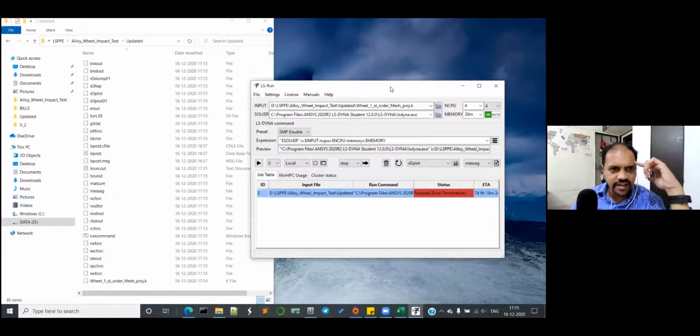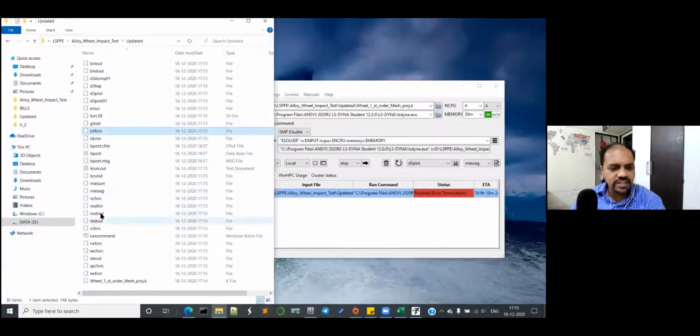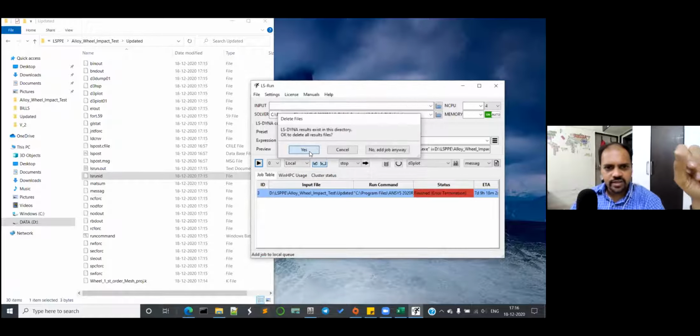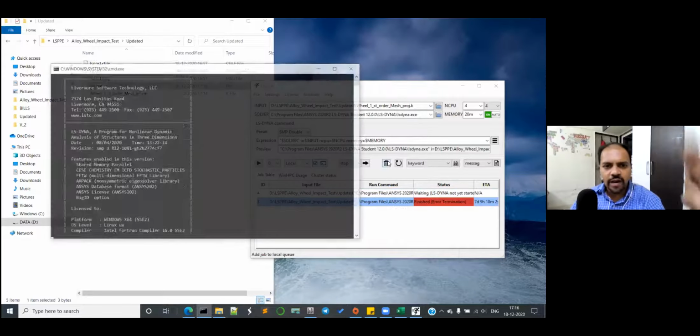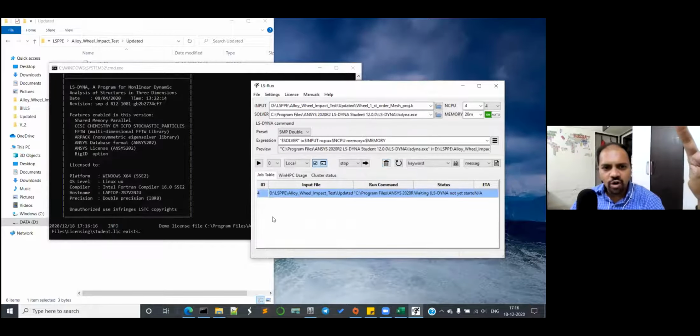So it has an error. Again, open the message file. One second, I will give you a better option, which Mohammed suggested. Can you see where local is written? Next to that there is a box. Click on it, and now start the analysis again. A black window will pop up, and what you are doing will be seen there, which is actually a message file. Just make it large and zoom in.